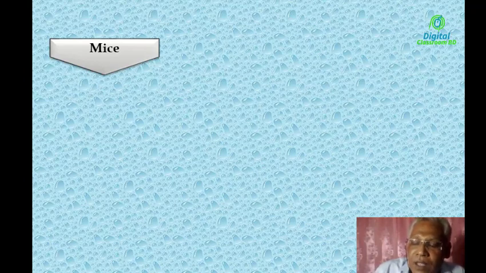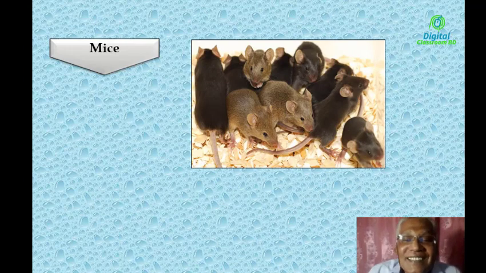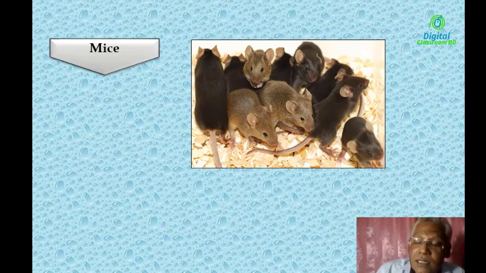Mice, M-I-C-E. Have you noticed it? Don't know what mice means? Okay, look at the picture. What can you see here? You can see some rats, and it's the same meaning. Rats and mice are synonymous words. Mouse, M-O-U-S-E, is the singular form, and mice is the plural form. You can see a lot of mice in the pictures.